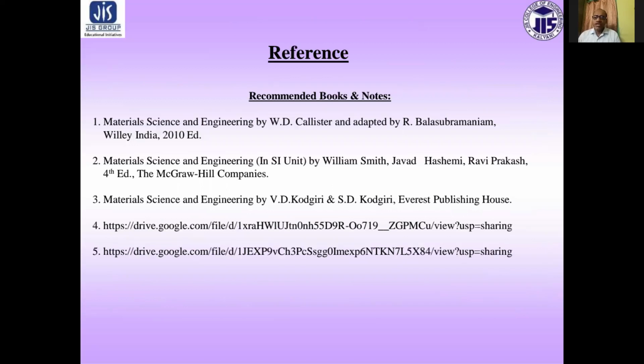So these are the references, that is, recommended books and notes. First of all, Materials Science by W.D. Callister, Materials Science and Engineering by Smith, Material Science by V.D. Kodgire or S.V. Kodgire, and some drive links are given.